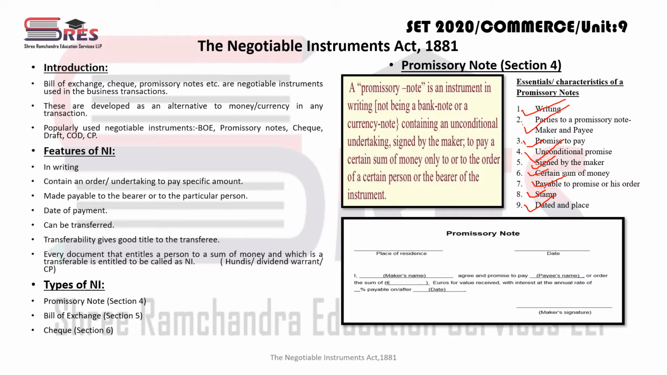You can see here place of residence, date होना चाहिए, मतलब place का information, date and on which date. Then maker's name, right, जिसने promissory note बनाया. Same thing, payee's name जिसको pay करना है, sum of money, okay, rate, annual rate of interest वगैरह, तो everything, maker signature. So these are nothing but the requirements of the promissory note.